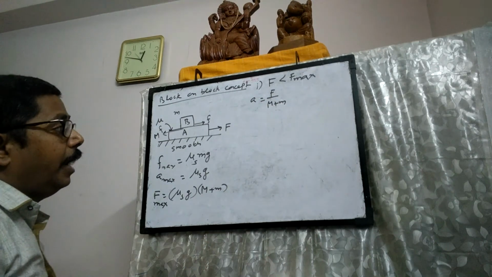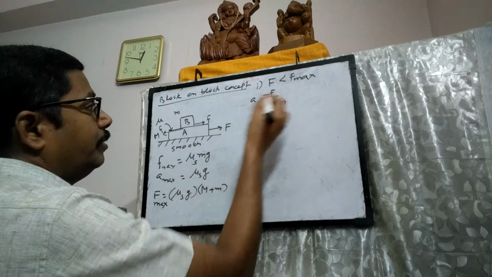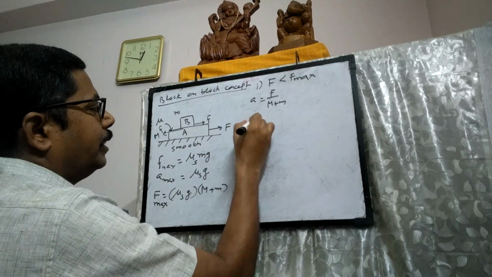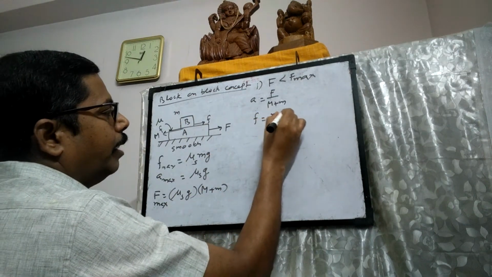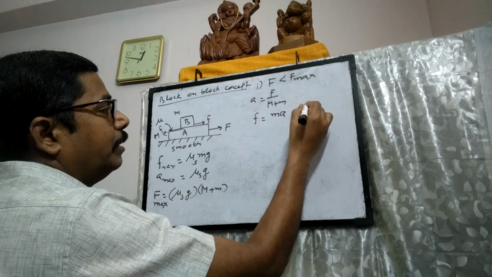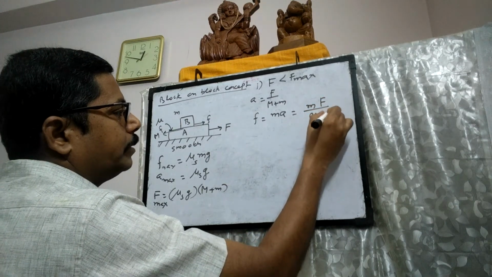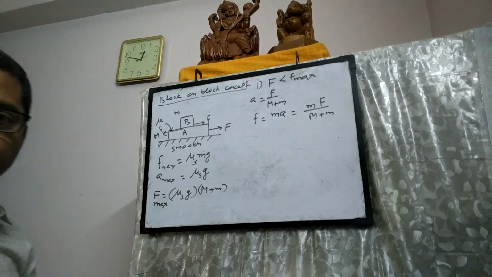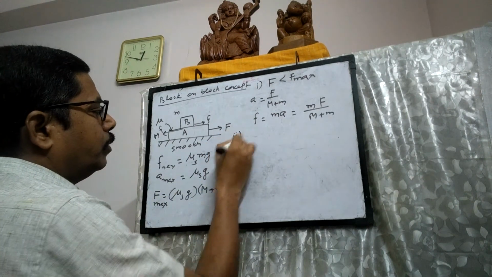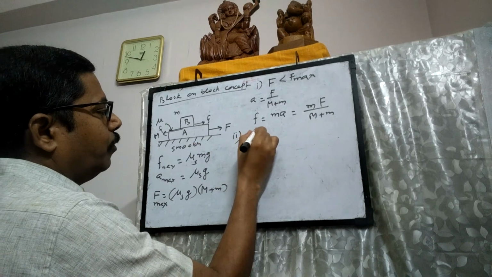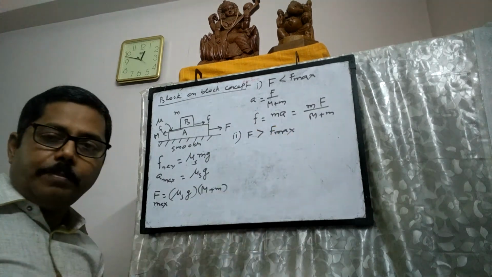And because the upper block is moving with this acceleration, the frictional force which is causing the acceleration must be mass into acceleration, that is nothing but m F by M plus m. This is clear.